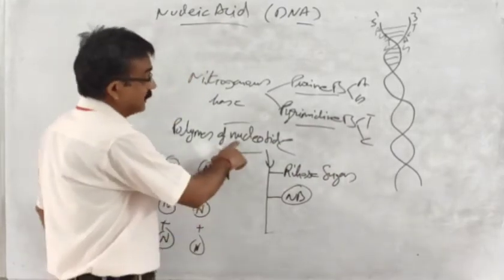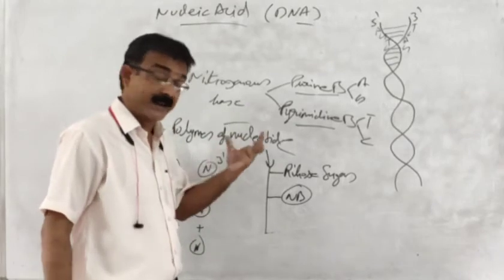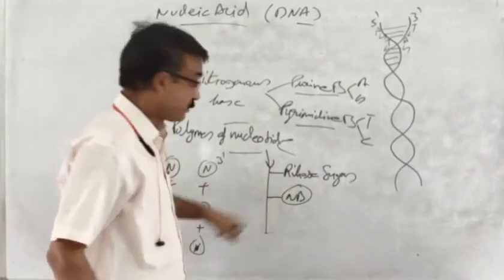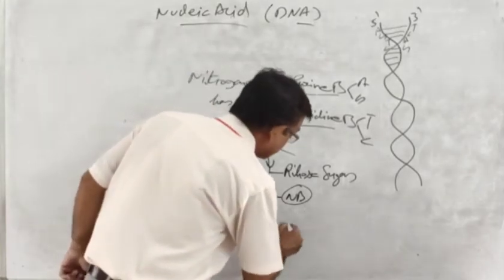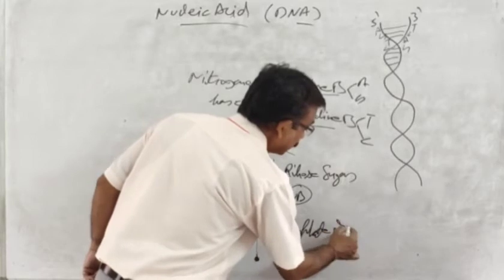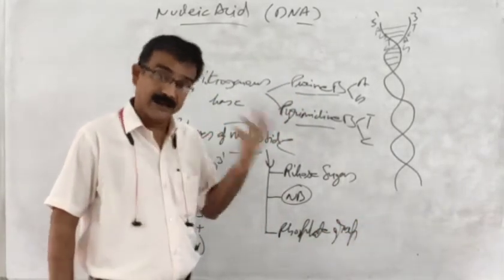So one nucleotide, a single unit of that DNA, contains one ribose sugar, one nitrogenous base, and one phosphate group. This we have studied earlier also.